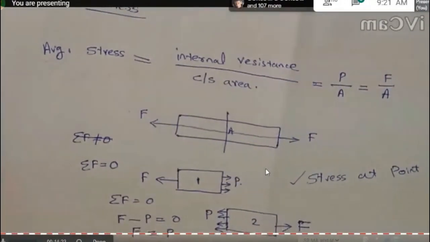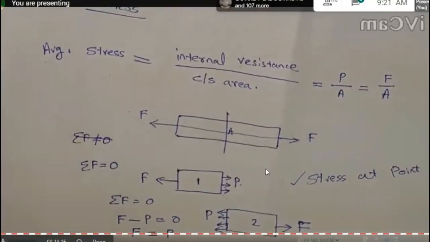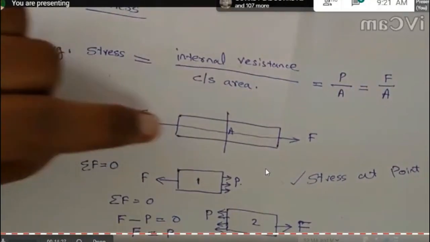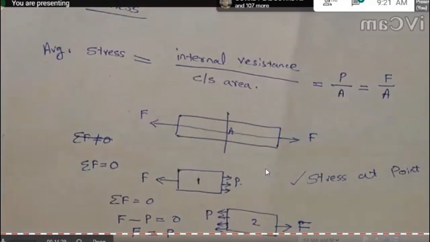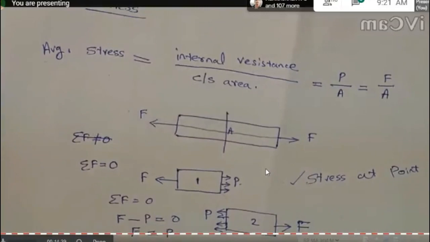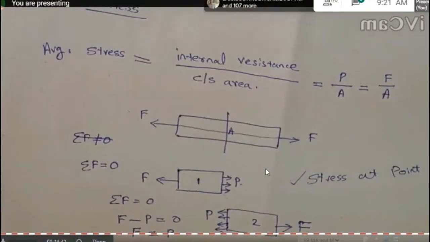When we apply a force through the central axis of the bar, the stress developed will be uniformly distributed across the cross section. And this force is called a concentric force or point load. We can see this type of load in different structural members like truss members.